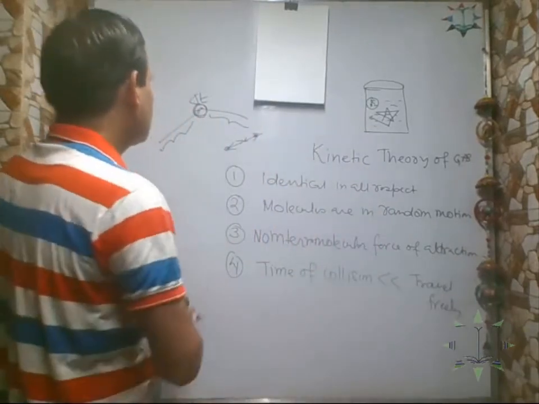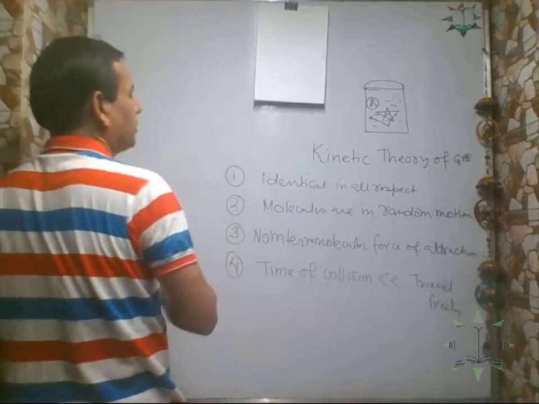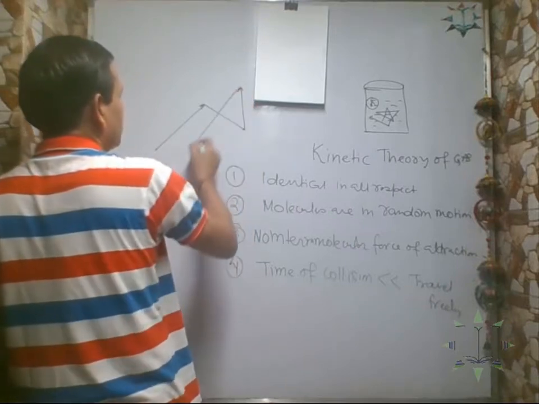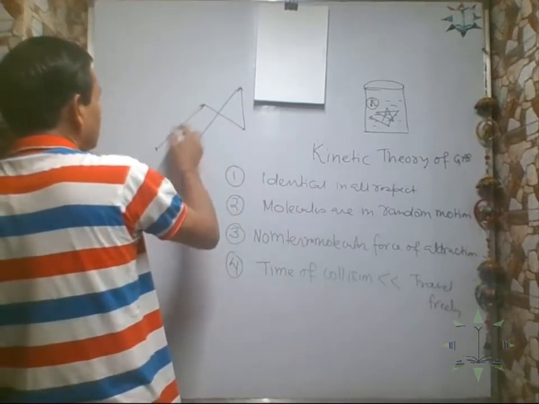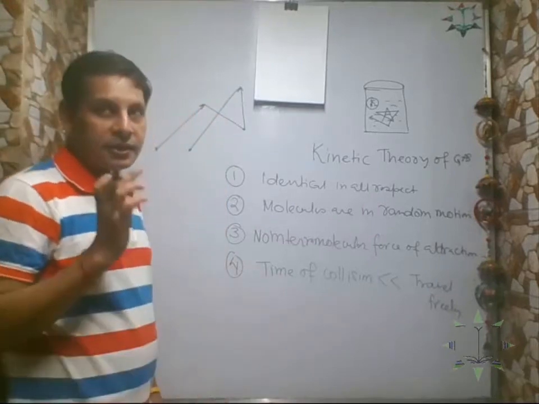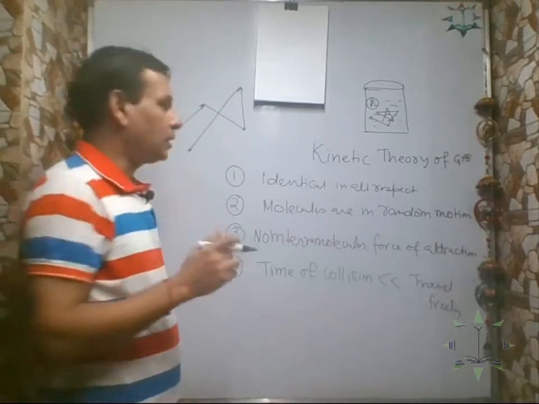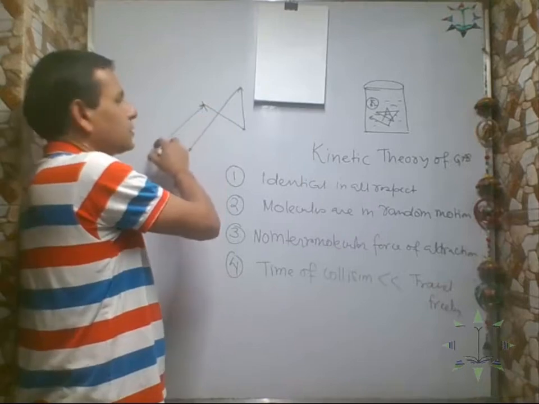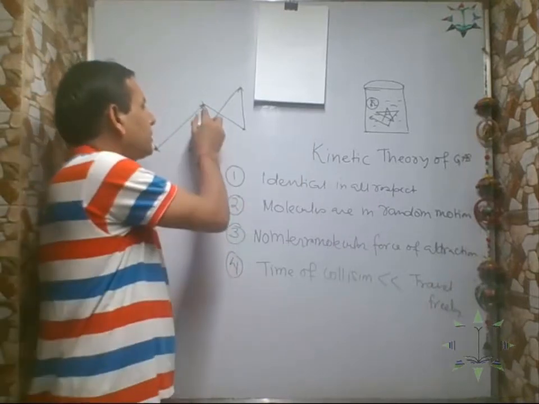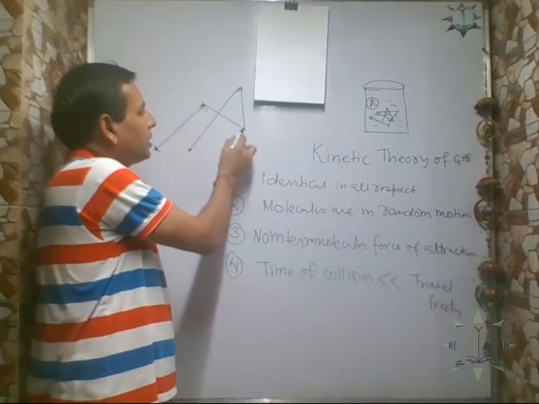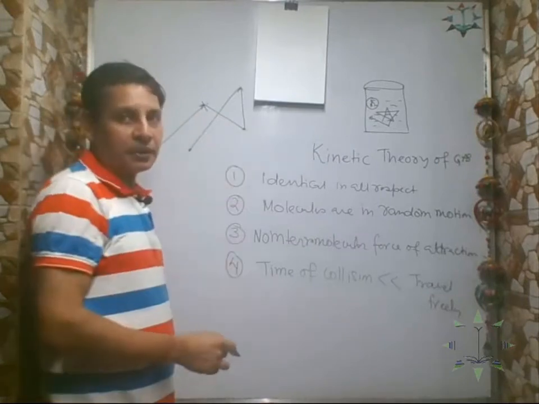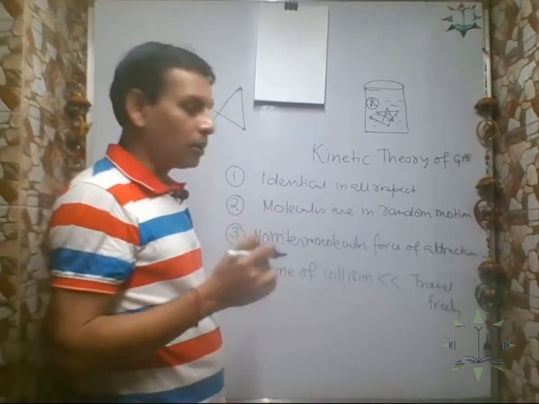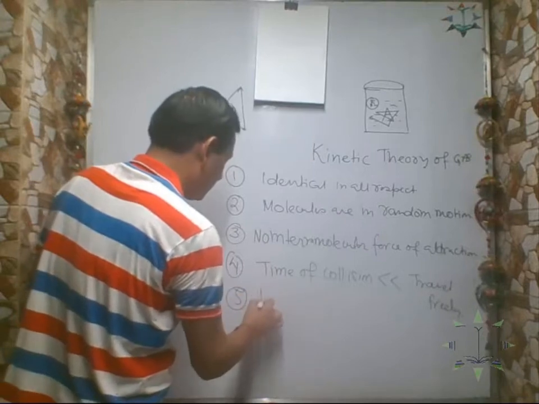Now, suppose this molecule is moving from this point to this point, from this point to this point, from this point to this point. These are called free path. What is free path? The distance between two successive collisions. यहाँ से स्टार्ट किया, यहाँ एक collision हुआ, तो this is the distance, this is called free path. फिर यहाँ collision होने के बाद यहाँ एक collision हुआ, this distance is called free path. So the distance traveled between two successive collisions is called free path.